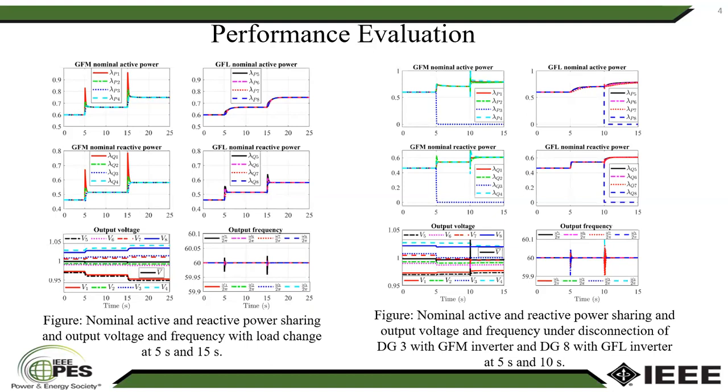The figures on the right-hand side show controller performance when some of the DGs are disconnected. It can be seen that the controllers can successfully shift to new operating conditions when some of the DGs are disconnected.